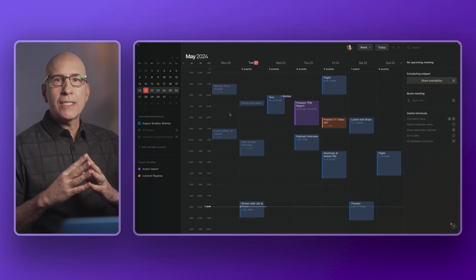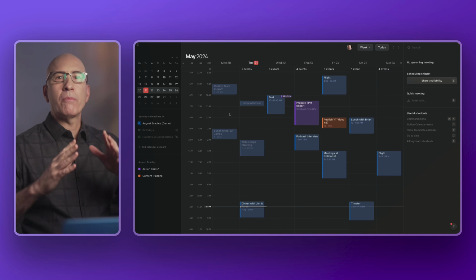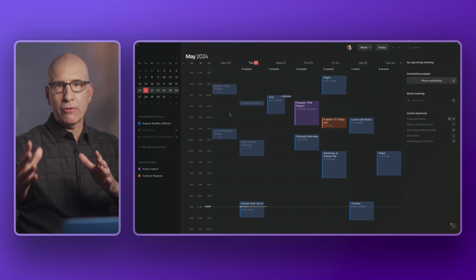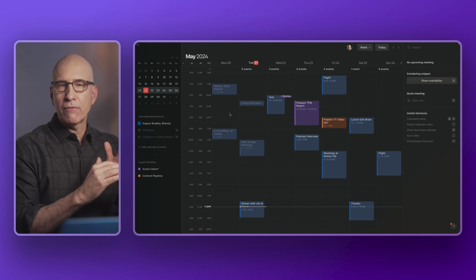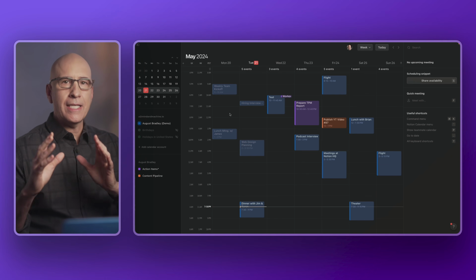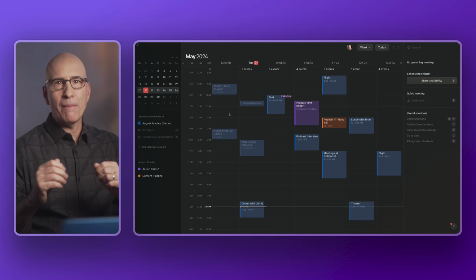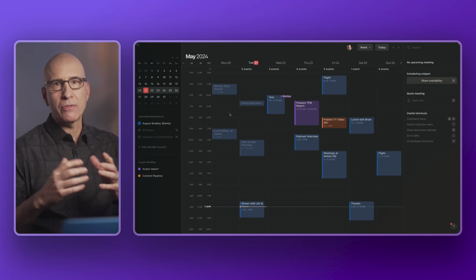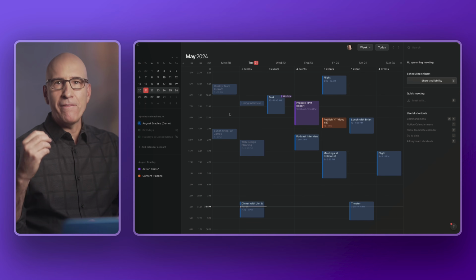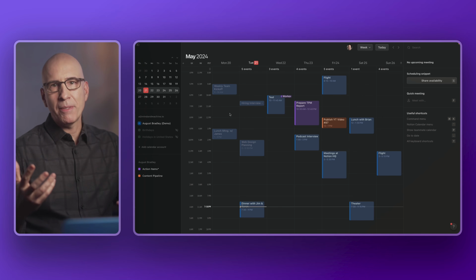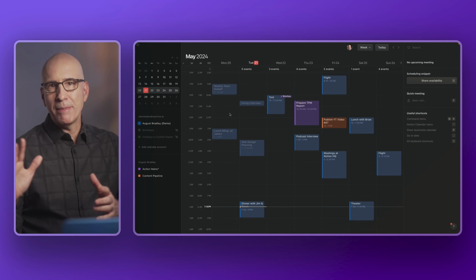So I'm going to go through this, first show the primary Notion database integrations in Notion Calendar. We're going to go through the list of those things first, but then at the end after that, I'm going to touch on what I really think are the much bigger things that make Notion Calendar a great user experience and highlight my favorite aspects of it just as a calendar app apart from the Notion database integration.